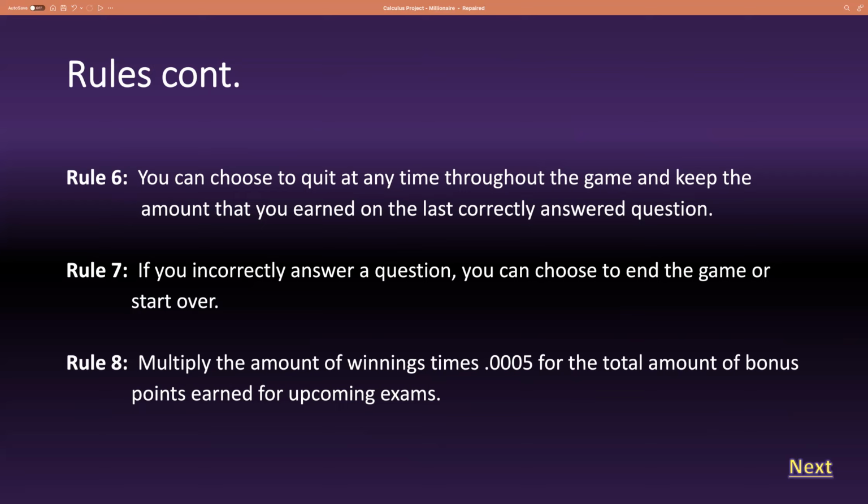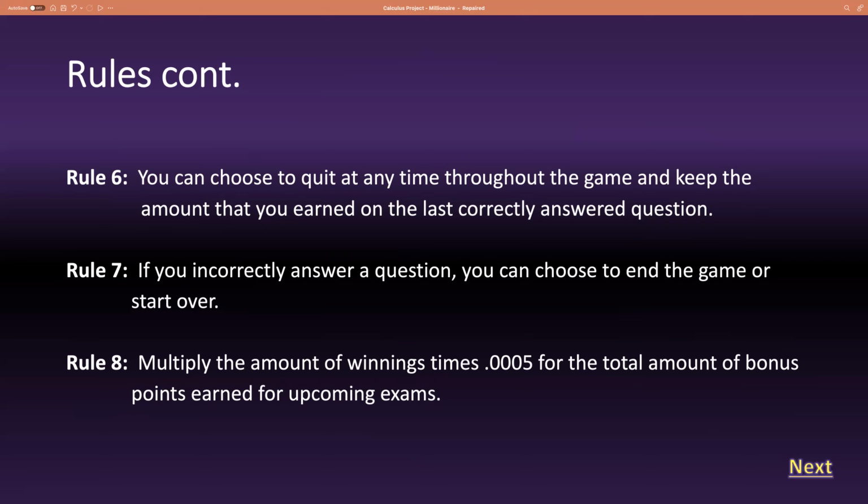Rule number 8, and this is just for fun. You can multiply your winnings amounts times the number 0.0005 for the total amount of bonus points that you earned for upcoming exams. So, for example, if you win $1,000, that will give you 0.5 points to put on the next exam. If you win $32,000, that will give you 16 points.